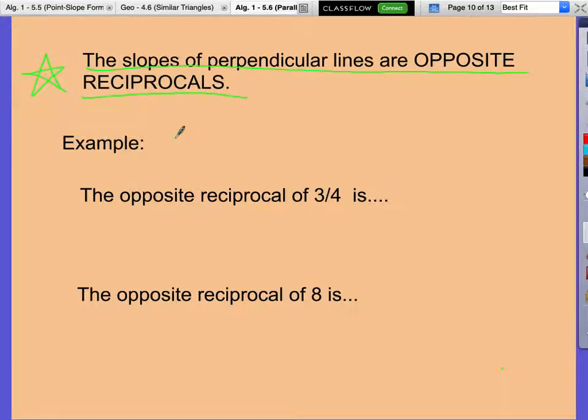So what would be the opposite reciprocal of 3/4? Negative 4/3. So instead of being positive, it becomes negative. Instead of being 3/4, it becomes 4/3. Someone other than Justin, tell me what the opposite reciprocal of 8 would be. Negative 1/8. This is like 8/1. You reciprocate it, 1/8, make it the opposite sign, this becomes negative. Okay?